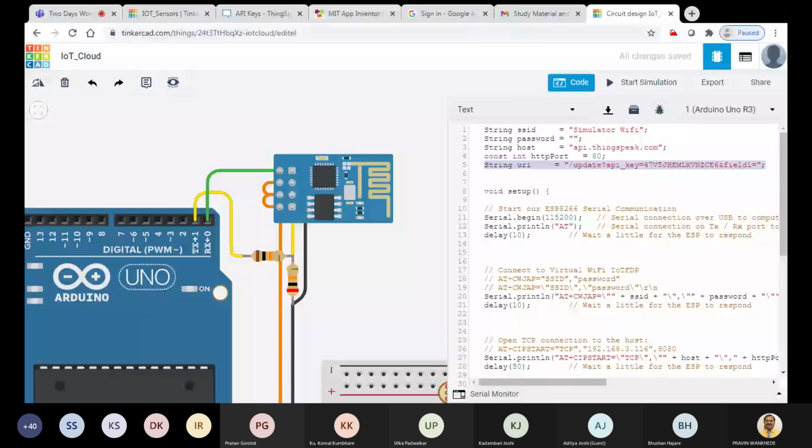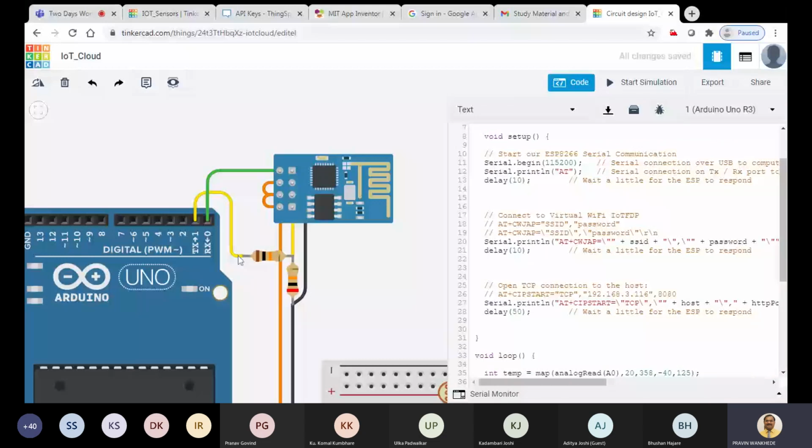Now, in the setup, you can see the transmitter and receiver are connected to the Wi-Fi module. So we are going to send some commands to this Wi-Fi module. Since we are not using any type of library for the Wi-Fi module, we are using AT commands to communicate with it. For that purpose, the baud rate, or the speed at which the Wi-Fi module is supported, is 115200.